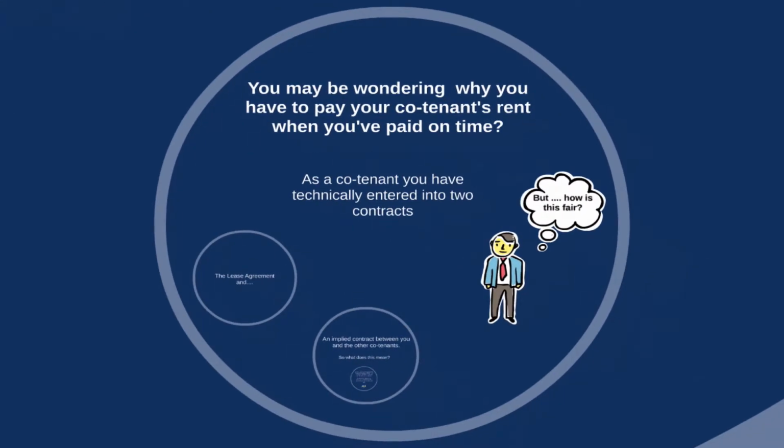It may not make much sense to you that you're responsible for your housemate's share of the rent when you've paid your rent. However, the law says that a co-tenant's lease agreement means that each tenant is responsible for the rent. That makes each tenant responsible for all of the rent. It doesn't matter how much each person has agreed to pay towards the rent, but this doesn't mean that you can't try and get the money back from a co-tenant who hasn't paid. This is because in addition to the contract with the landlord, each co-tenant also enters into a second contract.